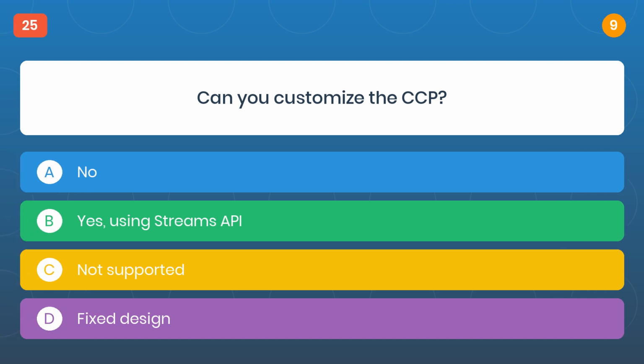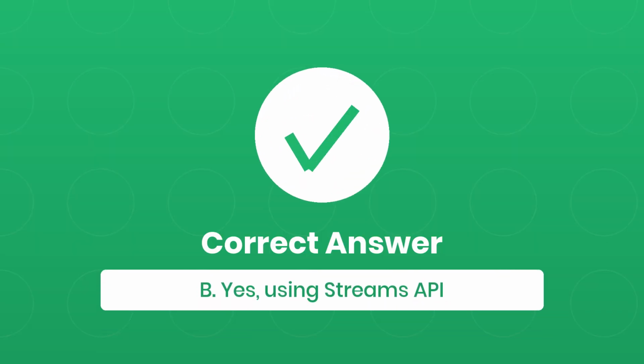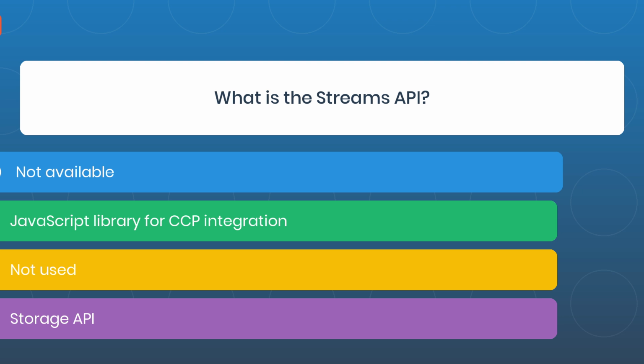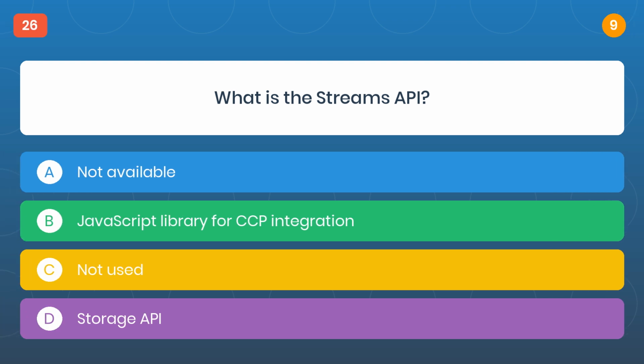Question 25. Can you customize the CCP? The correct answer is B, yes, using Streams API. Question 26. What is the Streams API?